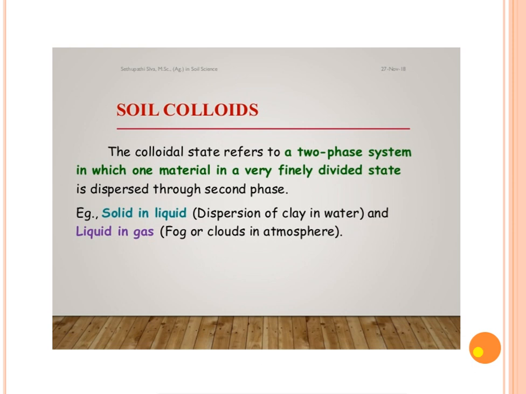The colloidal state refers to a two-phase system in which one material is very finely divided and dispersed through a second phase. That is solid in liquid, dispersion of clay in water, and liquid in gas. But we want to ensure that soil colloids have a size less than 0.001 millimeter.